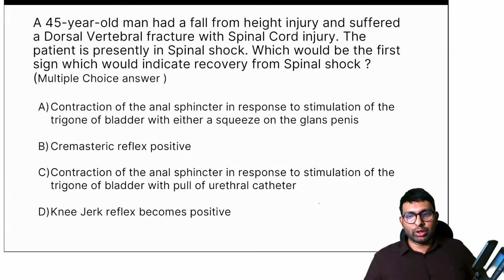Okay, so spinal injury we'll talk about. Look at this question. A 45-year-old man had a fall from height and suffered a dorsal vertebral fracture with spinal cord injury. The patient is presently in spinal shock. Which would be the first sign which would indicate recovery from spinal shock? This is a multiple correct answer type of question. One is contraction of anal sphincter in response to stimulation of trigone of bladder with either a squeeze on the glans penis. Second option is cremasteric reflex positive. Third option is contraction of the anal sphincter in response to stimulation of trigone of bladder with pull of urethral catheter. And fourth one is knee jerk reflex becomes positive.